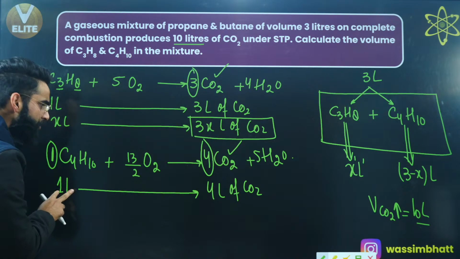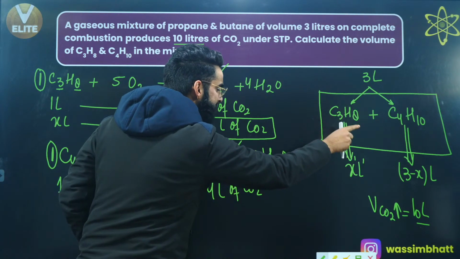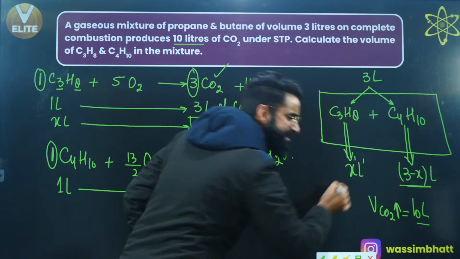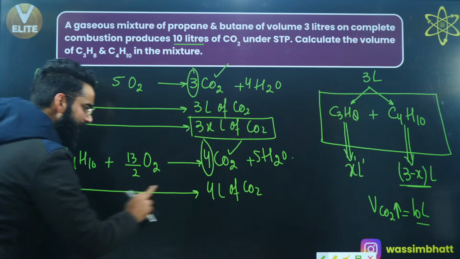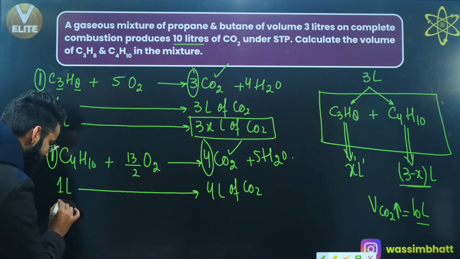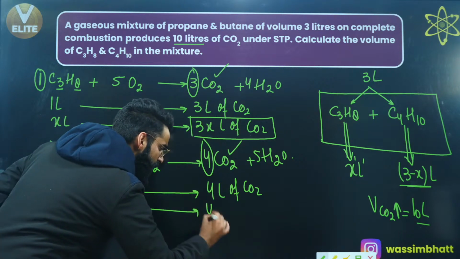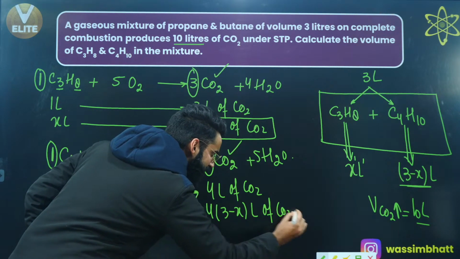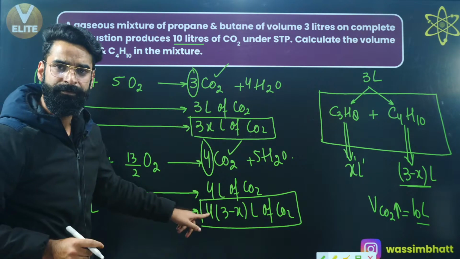If 1 liter of butane liberates 4 liters of carbon dioxide, in the container, am I doing the combustion of 1 liter of butane? No, we are doing the combustion of 3 minus X liters of butane, right? So 3 minus X liters of butane will be liberating 4 multiplied by 3 minus X liters of carbon dioxide. So basically, I got the volume of carbon dioxide which gets liberated from reaction number 2, right?